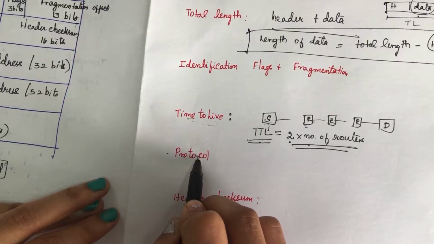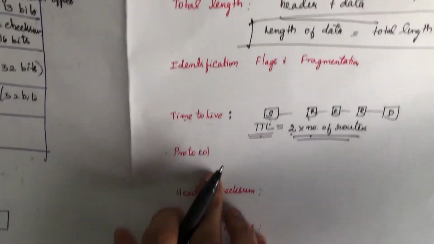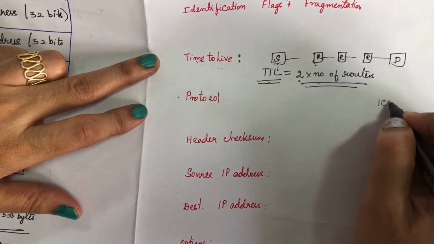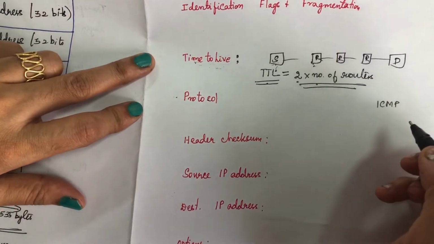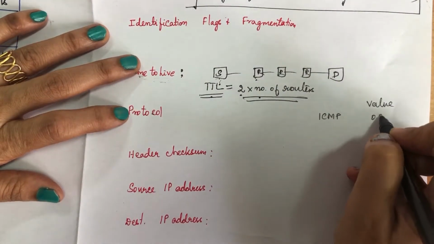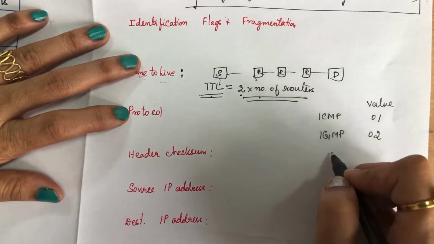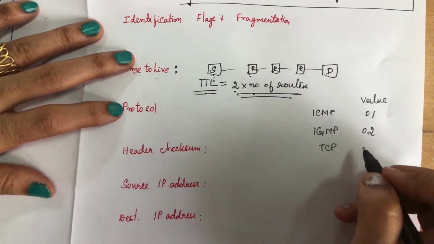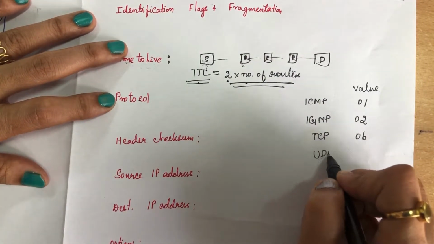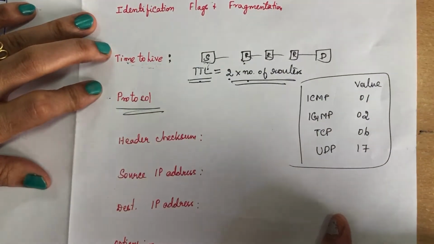Next is protocol. Coming to the protocol, we need to know what type of protocol we are going to use for sending the packet. For this, we have given some values. If you are going to use the ICMP protocol, the value is 01. If you are going to use the IGMP protocol, it is 02. If you are going to use the TCP protocol while sending the packet, it is 06. And for the UDP protocol, it is 17. So these are the values you have to mention in protocol.